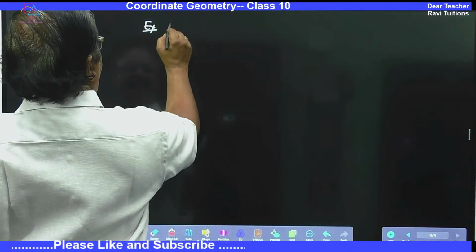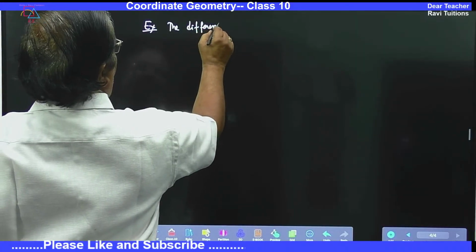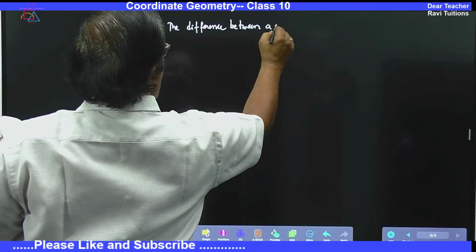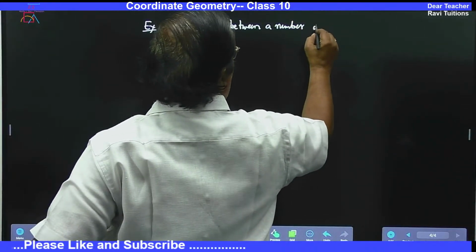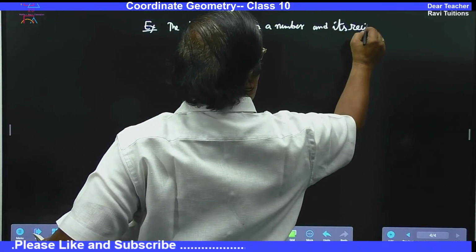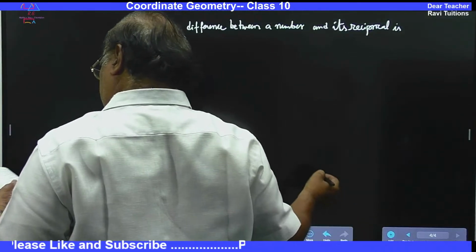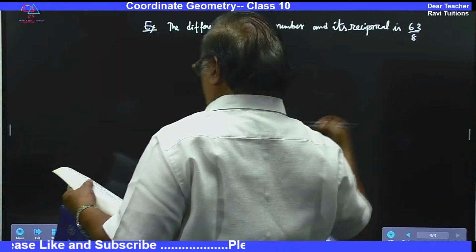The difference between a number and its reciprocal is 63 by 8.